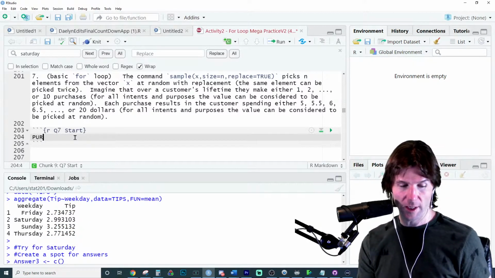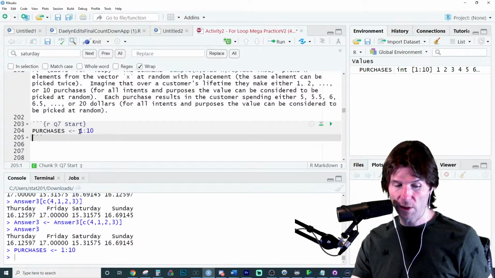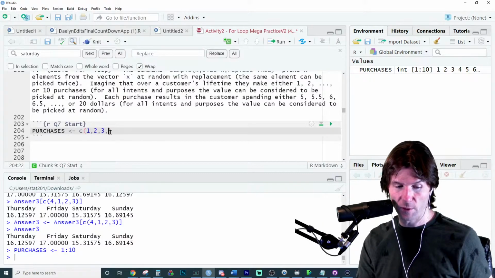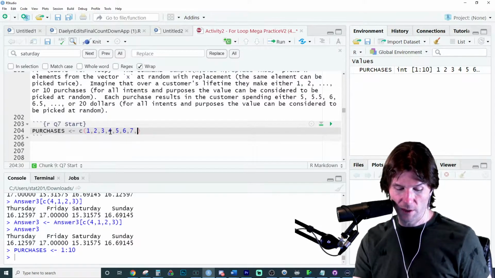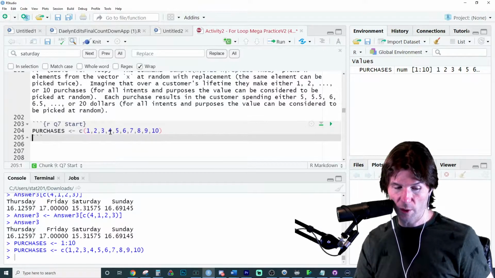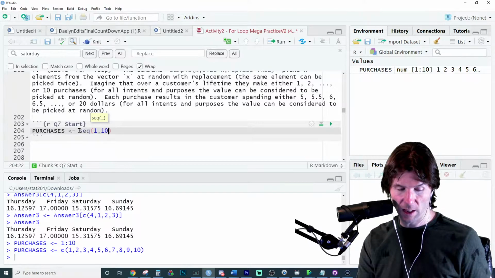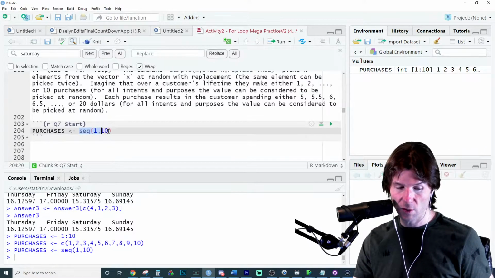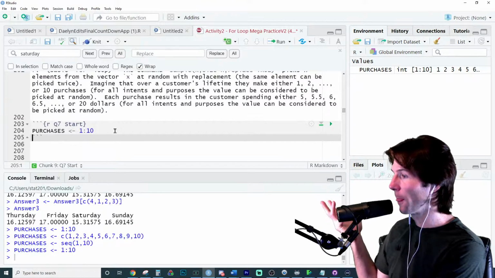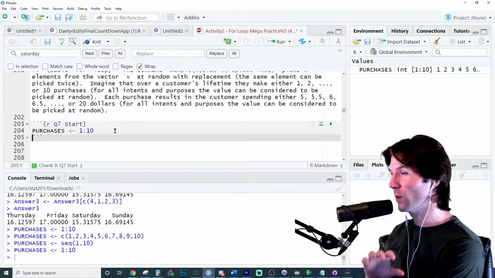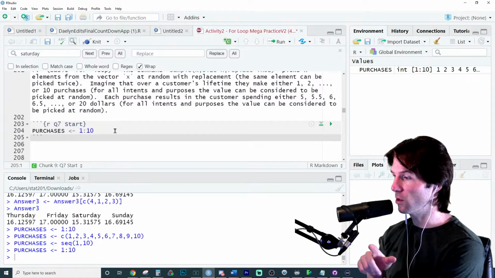We're going to create right here, I'm going to call it capital purchases. We're going to store into it the vector 1 through 10. We could have also done this the long way, which is quite fine. Not too long, but this will achieve the same goal, but it's much quicker to just go right here. Or you could have done a sequence. Another alternative solve would be this. All these answers are valid. The whole goal is just to get that purchases object. So great work. We're not calling positions on it. We're just saying store the vector 1 to 10 into purchases.